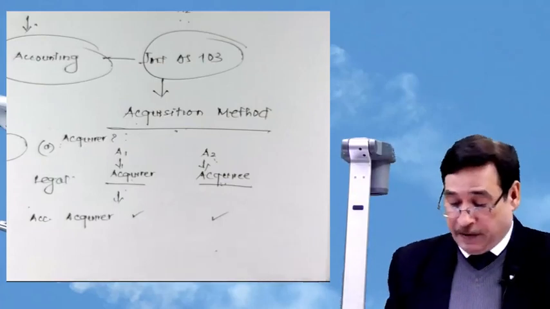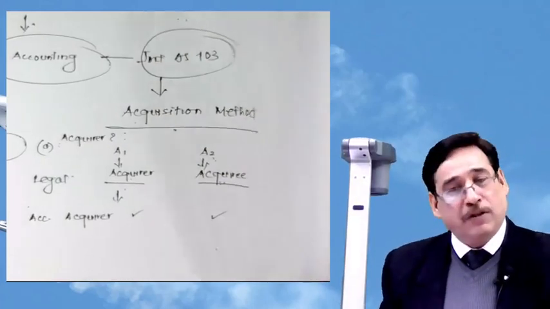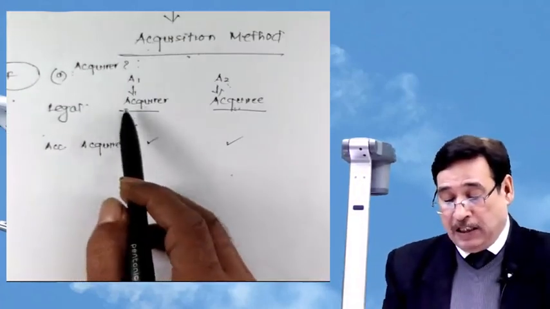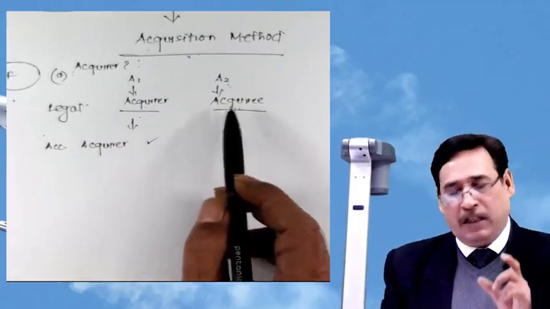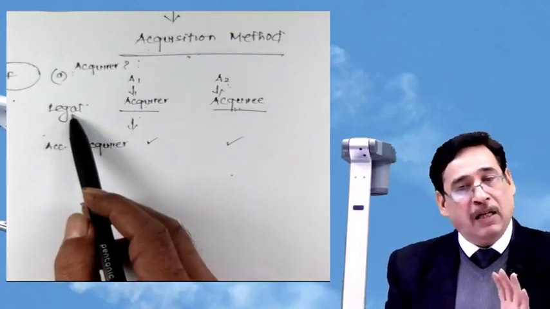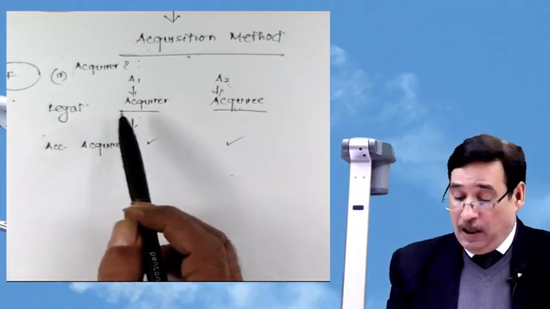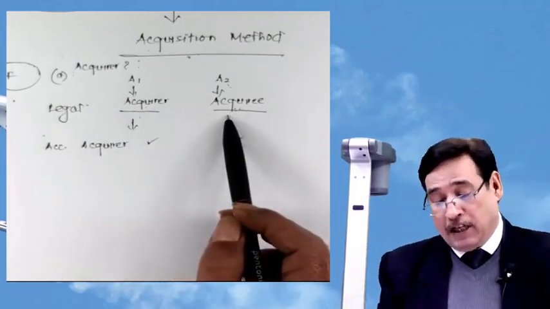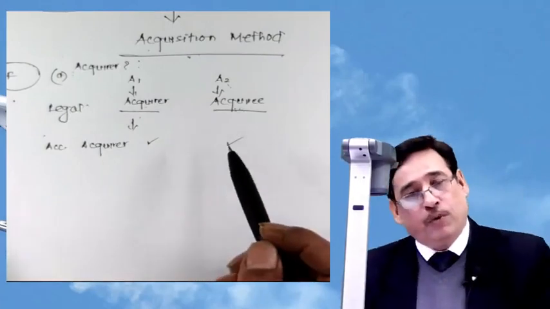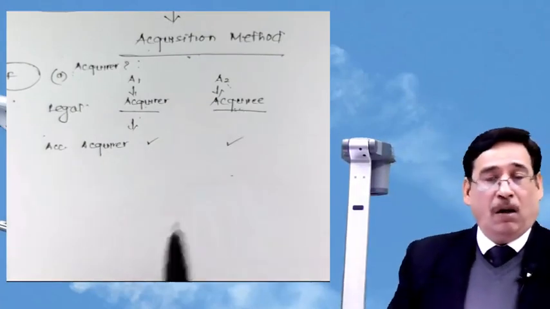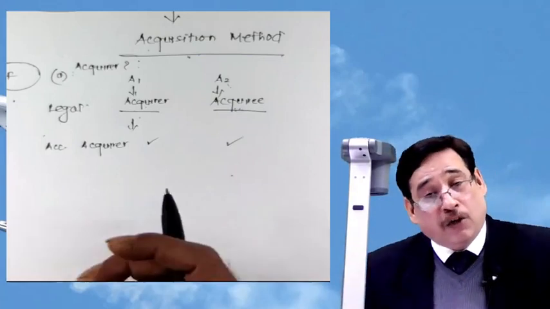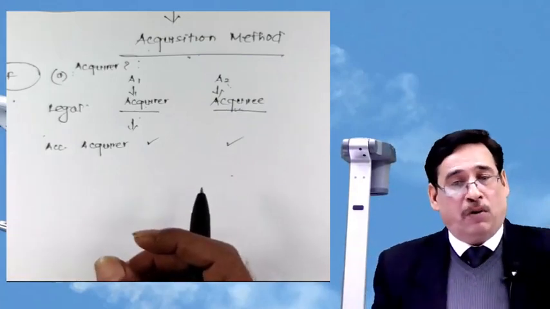Suppose A1 is taking over the business of A2. Quite obviously, they are acquirer and acquiree in terms of legality, from the perspective of the law. But from the accounting point of view, who is the acquirer? We need to dwell upon that also.